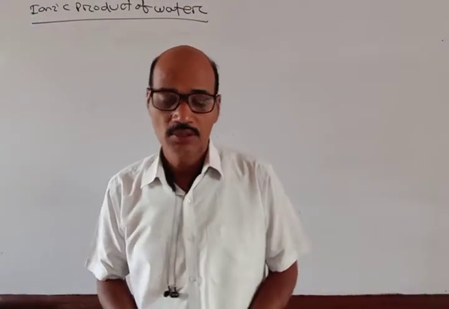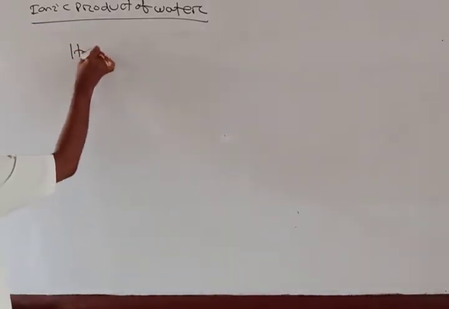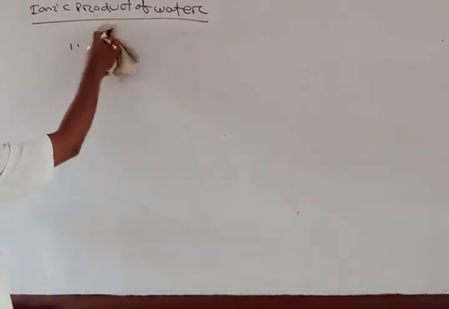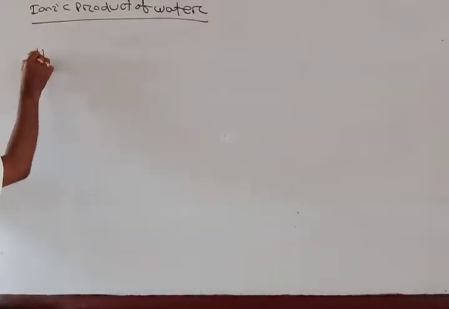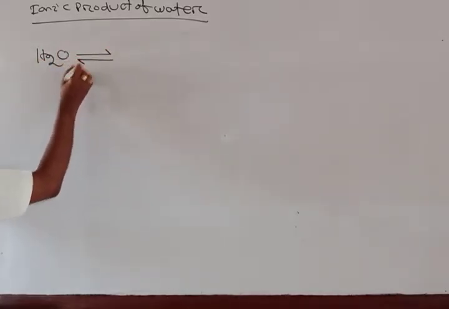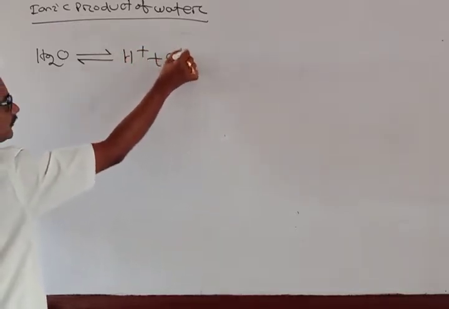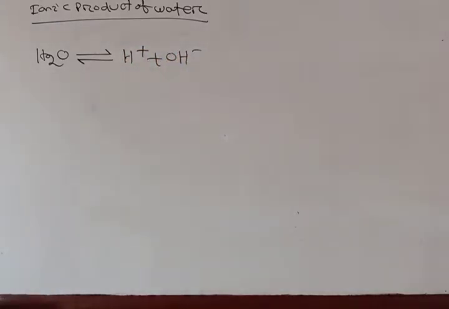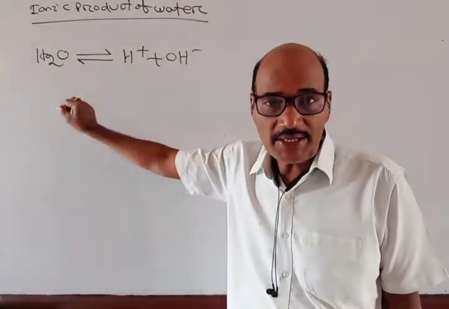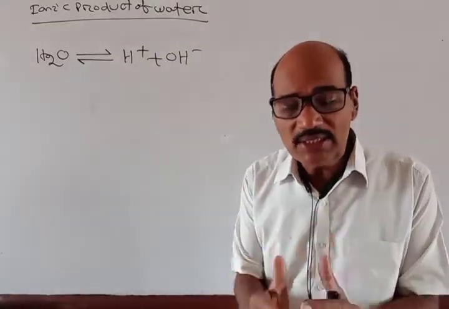Water, H2O, is a very weak electrolyte. It undergoes feeble ionization, H2O giving H+ plus OH-.